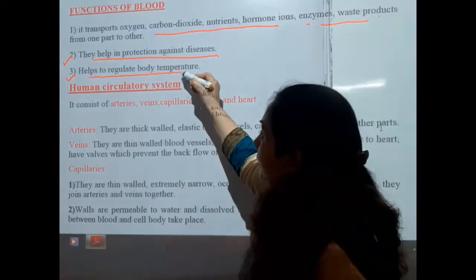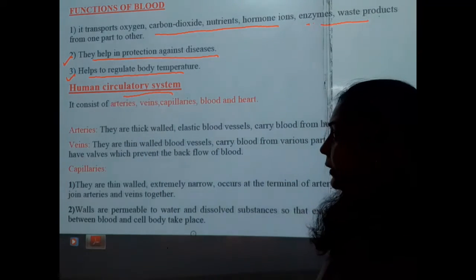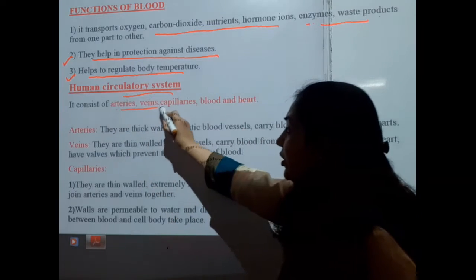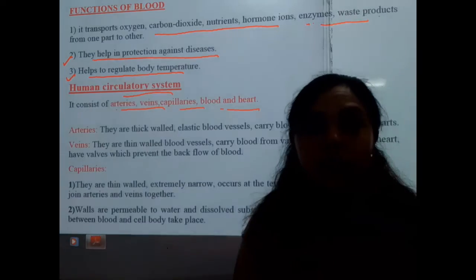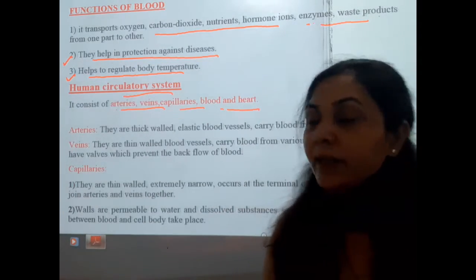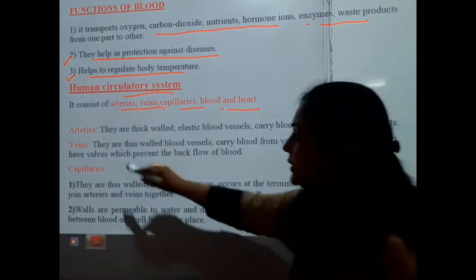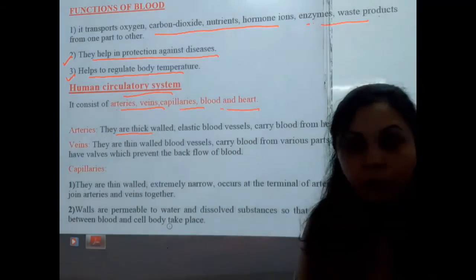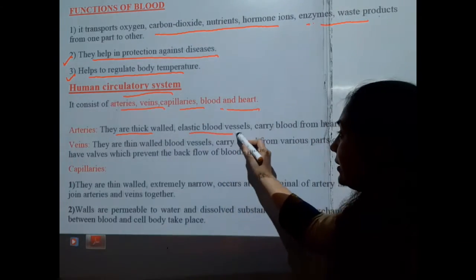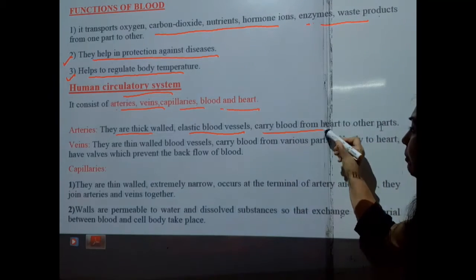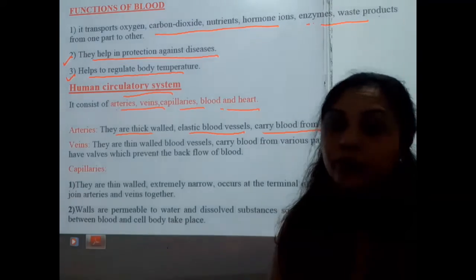Now I am coming to the human circulatory system, and it consists of arteries, veins, capillaries, blood and heart. These are the basic components responsible for the circulatory system. The first are the arteries. They are thick walled, elastic blood vessels and they carry blood from the heart to the other parts, except the pulmonary artery.